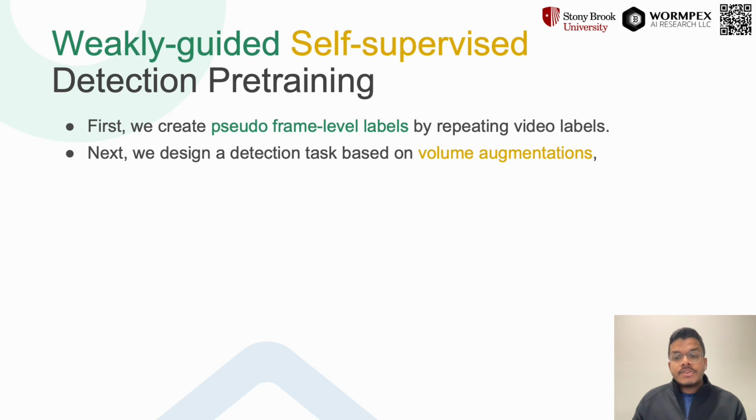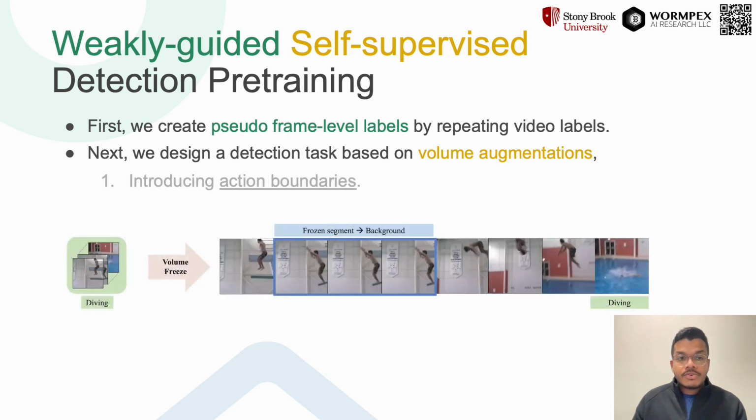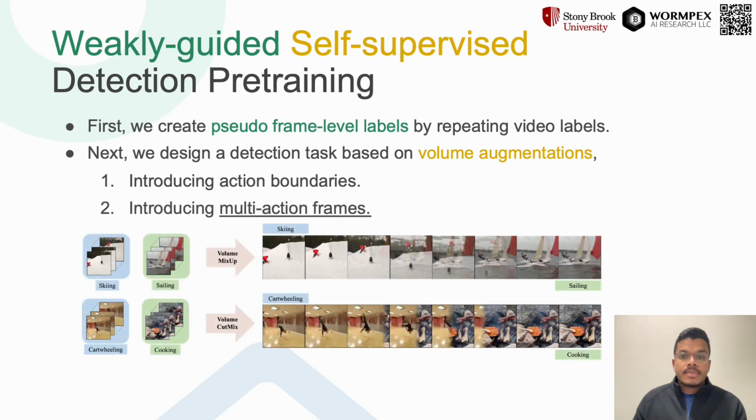They are intended to introduce one, action boundaries, as shown below. We call this augmentation volume freeze, which I will discuss shortly. And two, multi-action frames, as shown in volume mix-up and volume cut-mix augmentations below. Now let's look at each of these augmentations in more detail.